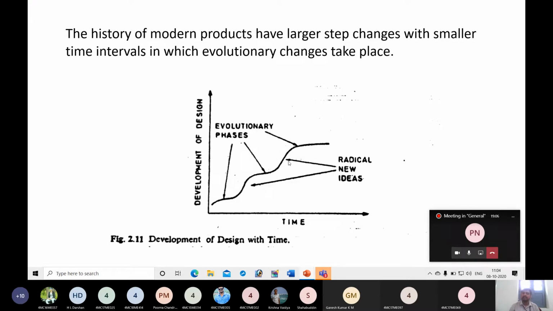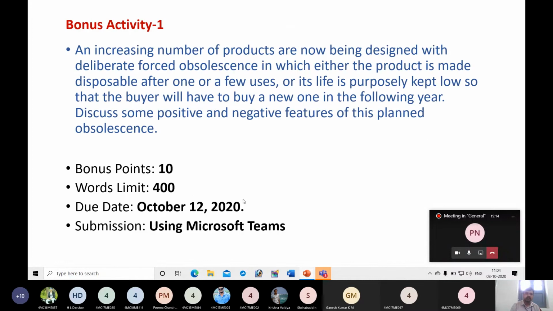in the overall working of a particular product. Okay. This I will later post in Microsoft Teams.